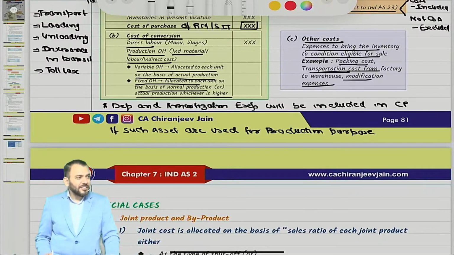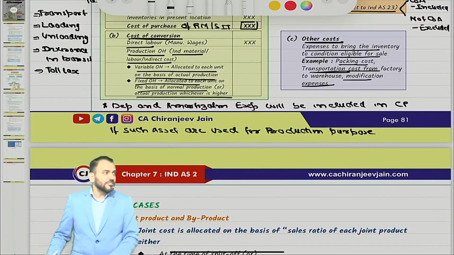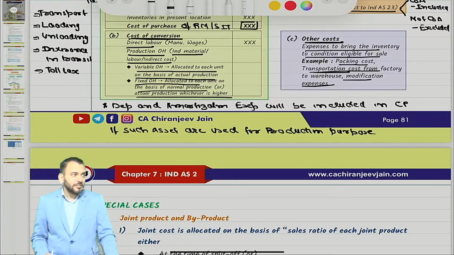If such assets are directly used for production purpose. Understood? Understood this point? Now you will not say it will not be included.